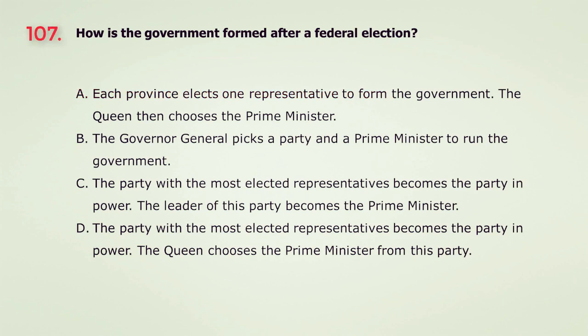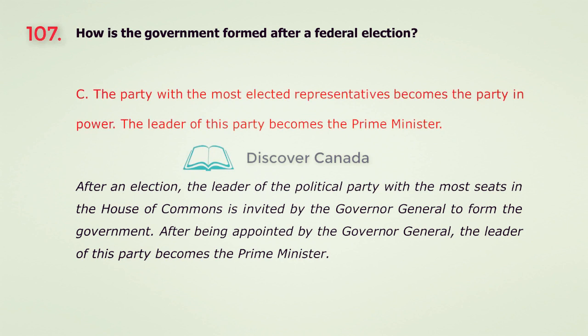Question 107. How is the government formed after a federal election? A. Each province elects one representative to form the government. The Queen then chooses the Prime Minister. B. The Governor-General picks a party and a Prime Minister to run the government. C. The party with the most elected representatives becomes the party in power. The leader of this party becomes the Prime Minister. D. The party with the most elected representatives becomes the party in power. The Queen chooses the Prime Minister from this party. The answer is C. The party with the most elected representatives becomes the party in power. The leader of this party becomes the Prime Minister.